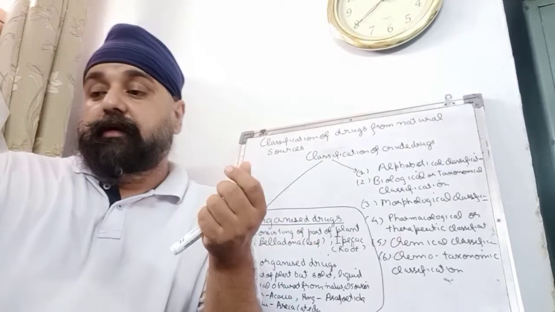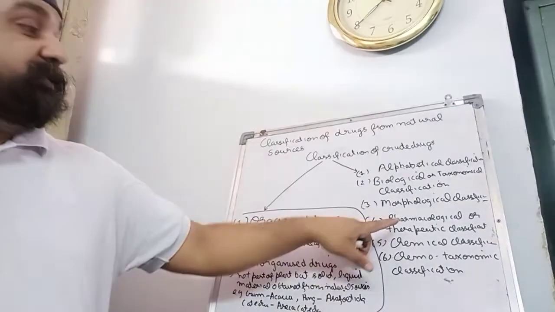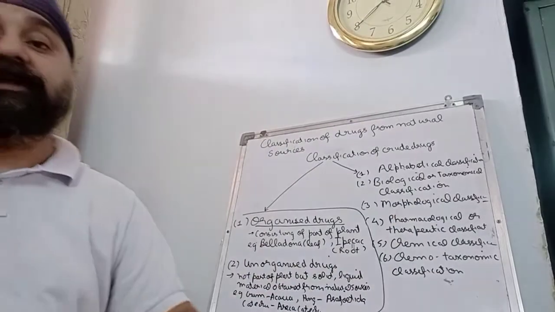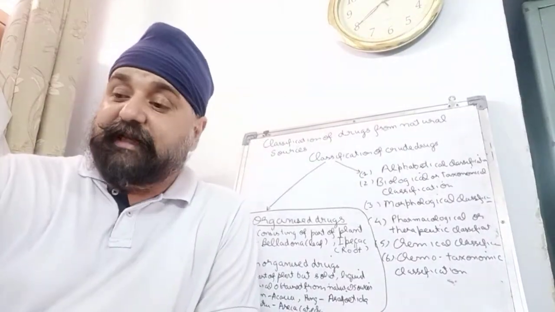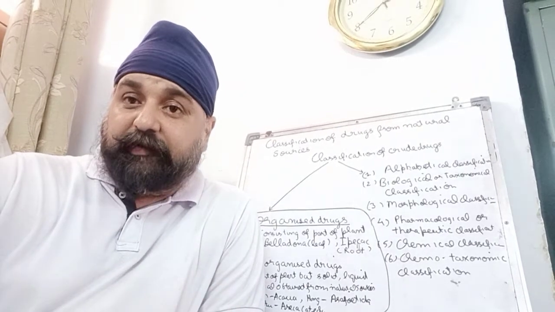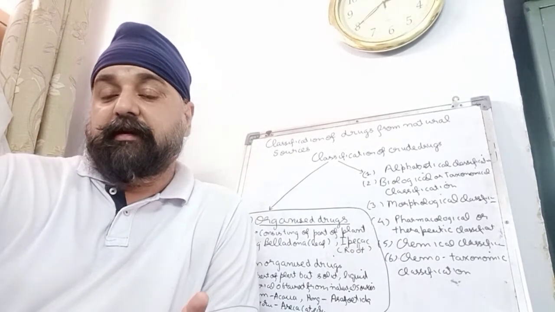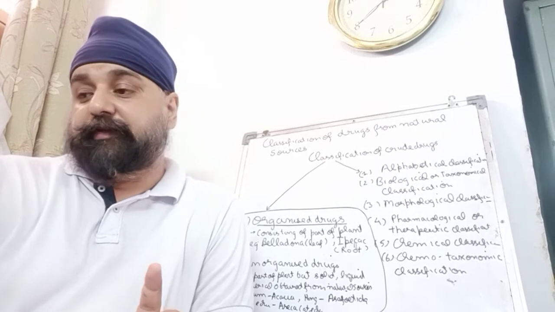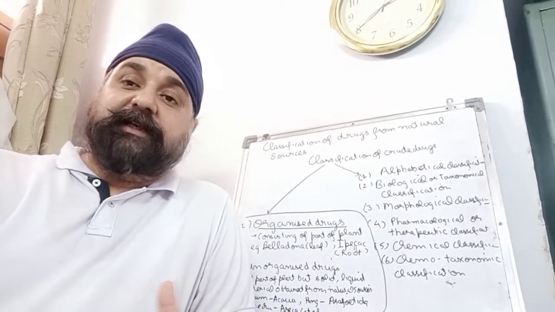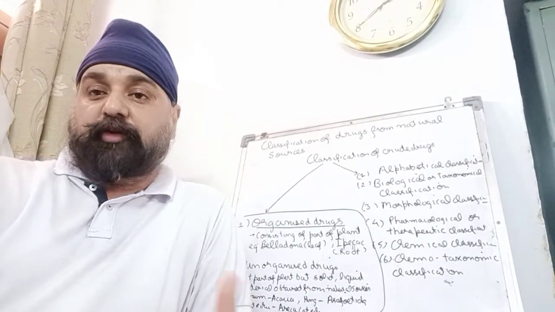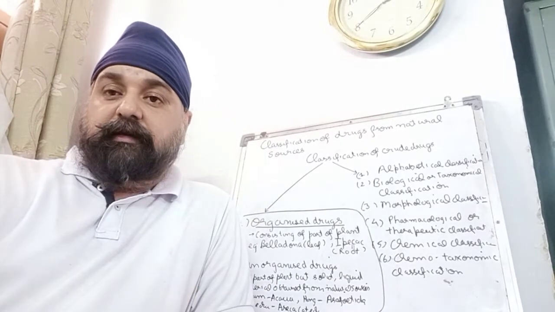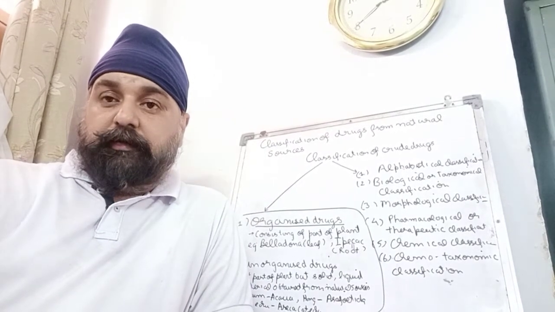Okay. Then the fourth system is called pharmacological therapeutic classification. In this classification, we group the drugs based upon their therapeutic use. The drugs which have the same pharmacological action or therapeutic use are grouped separately under this system.